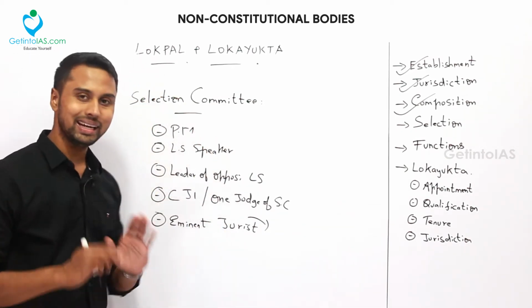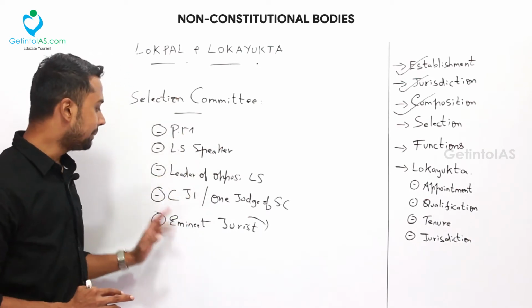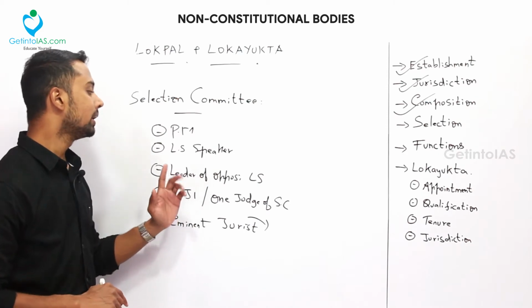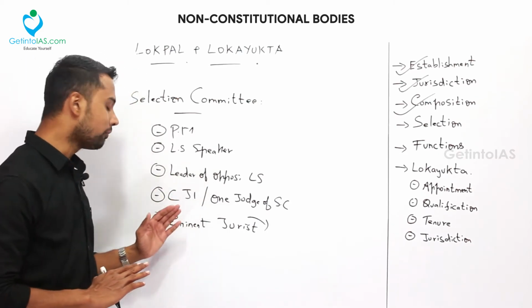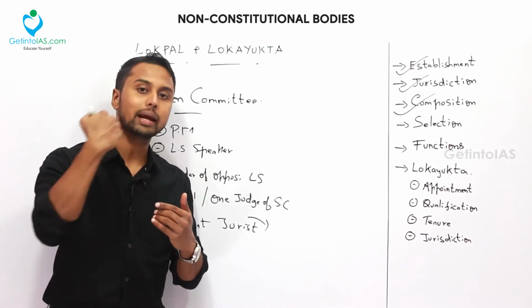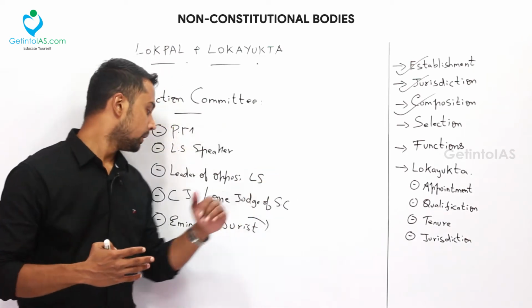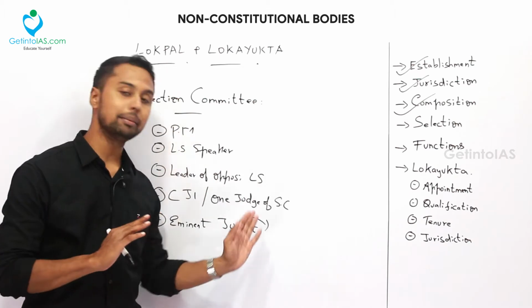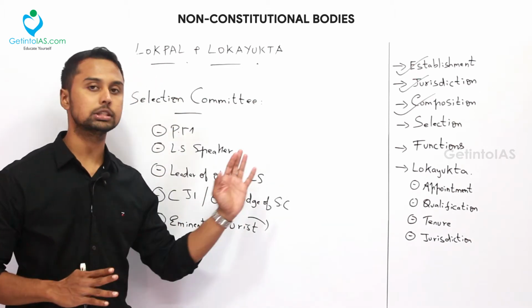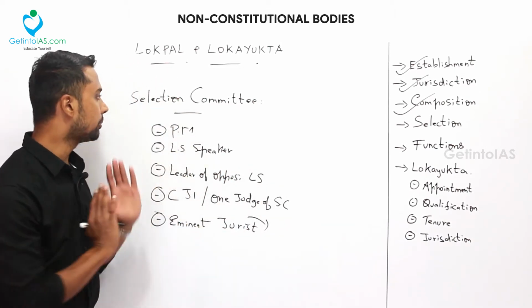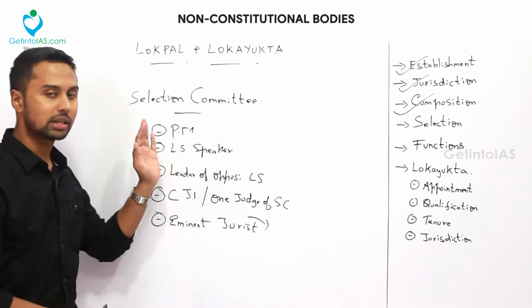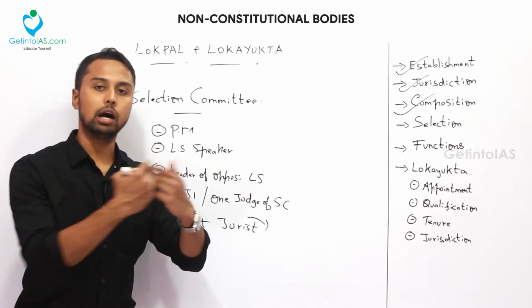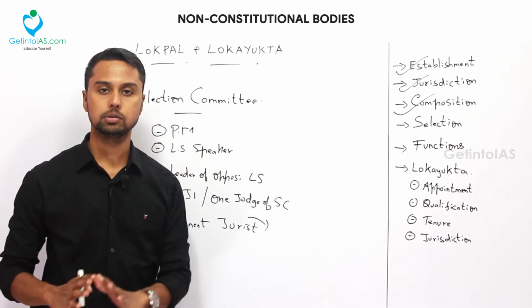So totally in the selection committee, 5 people are there. One is the Prime Minister of India, next is the Lok Sabha Speaker, third is the Leader of Opposition in the Lok Sabha, fourth is the Chief Justice of India or any other one judge of the Supreme Court, and the final is an eminent jurist nominated by the president on the recommendation of the first 4 members. So this is about the selection committee. On the basis of its recommendation, the president will appoint the chairperson and the 8 members of Lokpal.